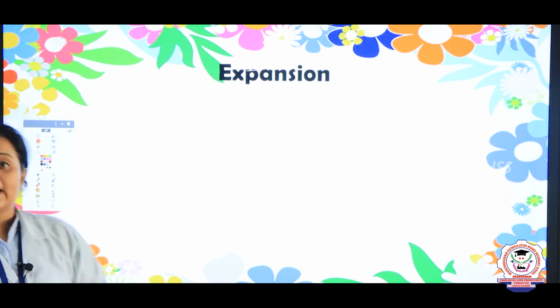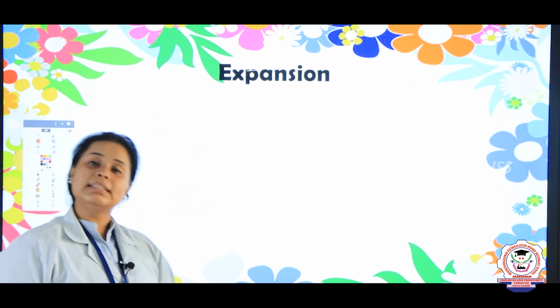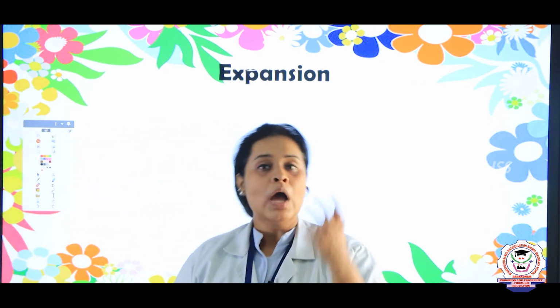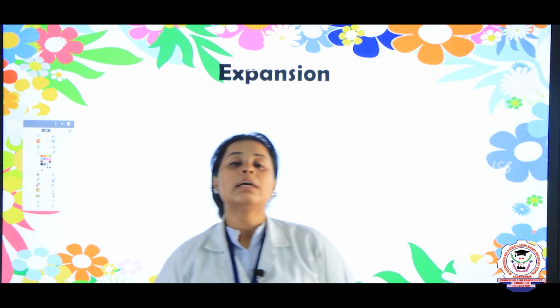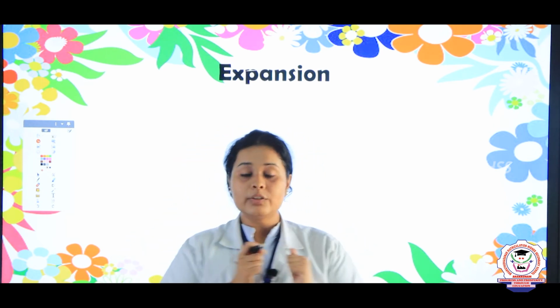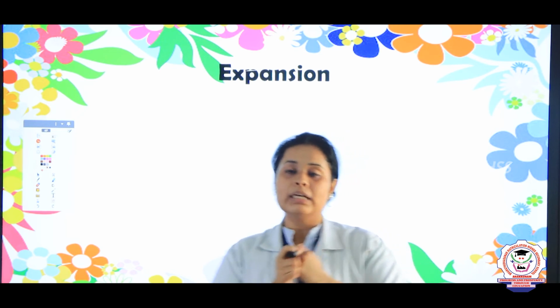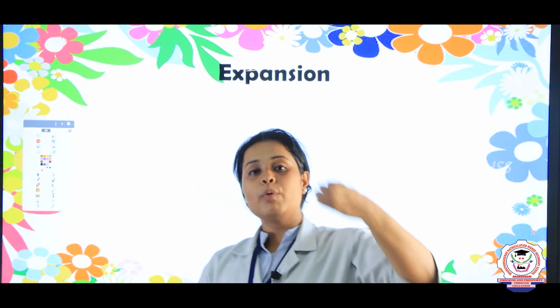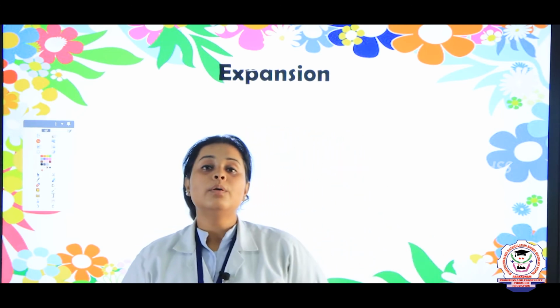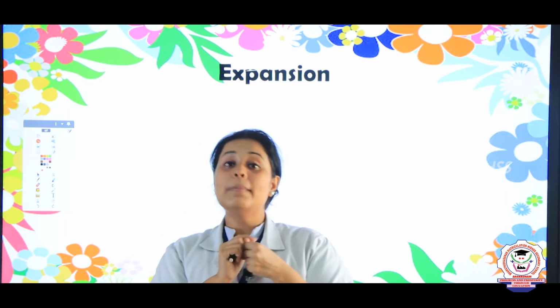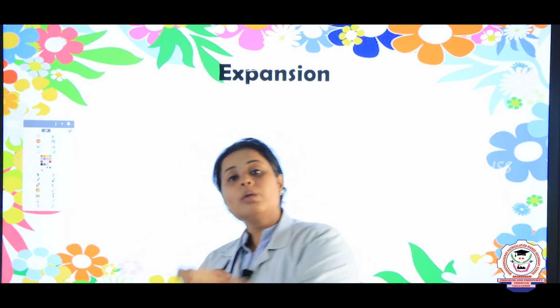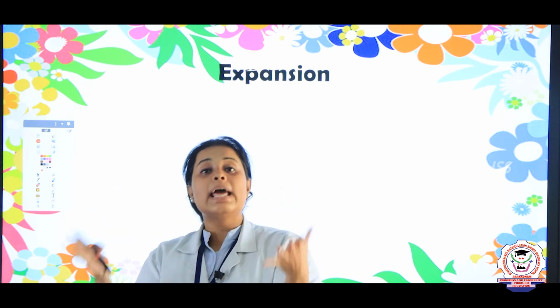So, first is expansion. Now, children, in this expansion I will take the example of water. Now, I take a cold water tube and a hot water bag. Now, in this I put a glass rod. Now, this glass rod is attached with a balloon above. When you are keeping it in the cold water, you will see that the balloon will not enlarge.